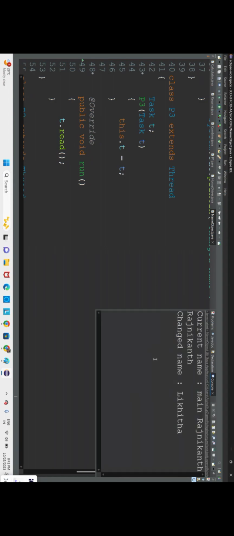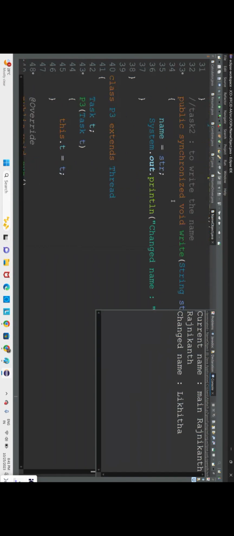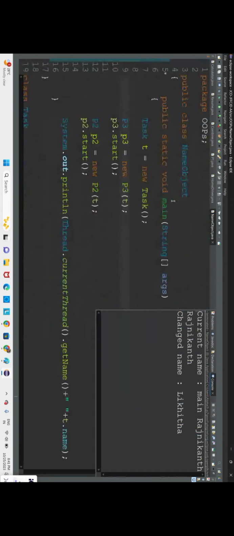Now, how come you got the current output directly? See, if you execute now you're getting the current output, because there was a previous output in memory. If this code didn't execute properly, the previous output is there, it will show that only. Okay, now listen everyone. Current name is, okay.